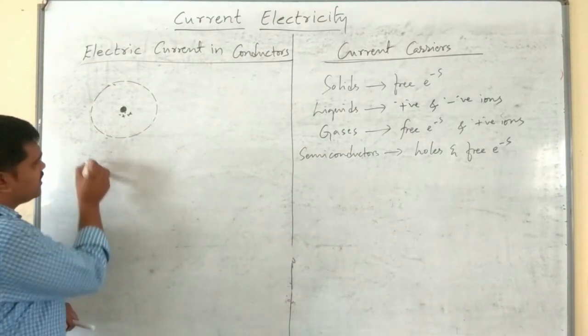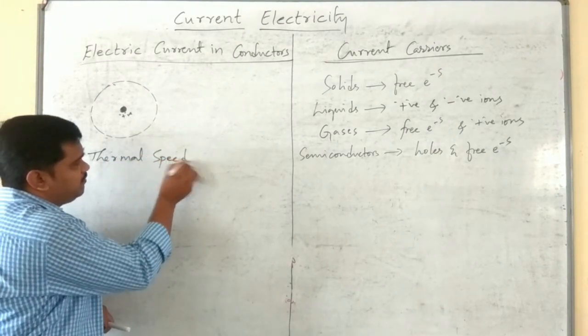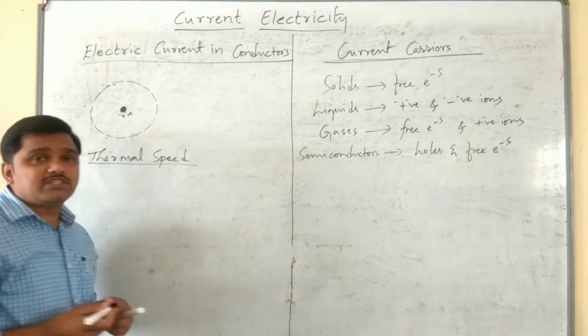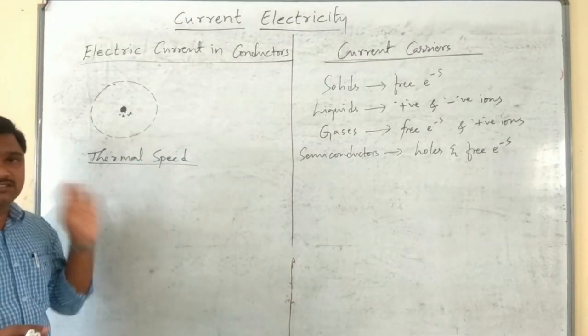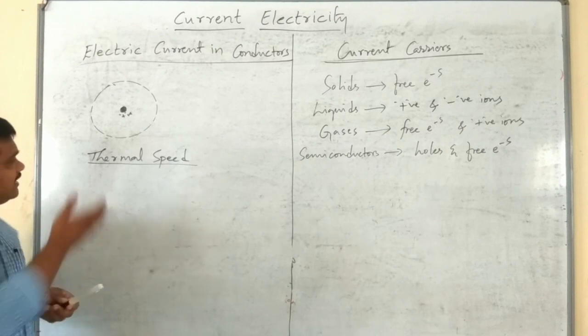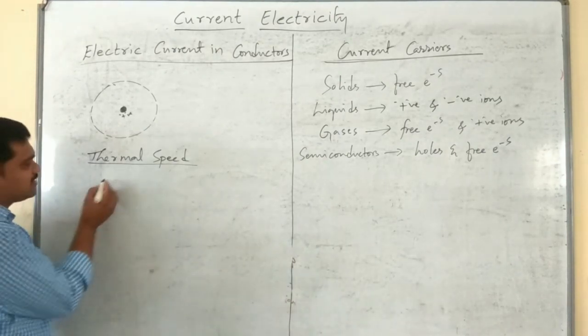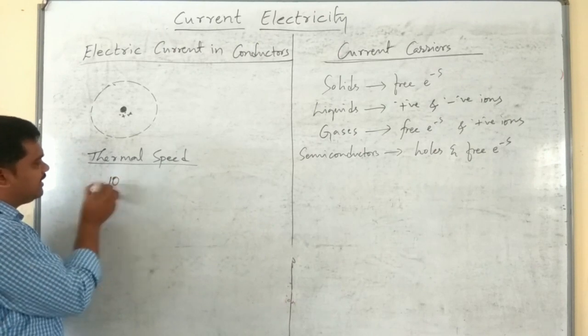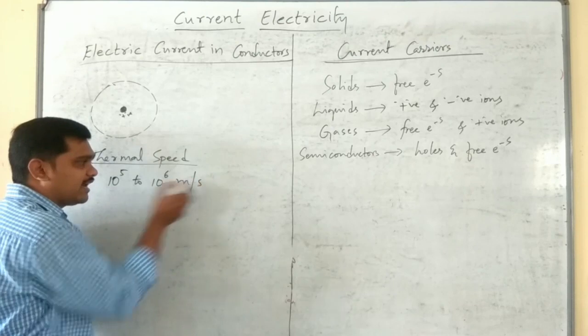Here one concept will arise, thermal speed. The speed acquired by the electrons in the conductors due to thermal energy is said to be thermal speed. Usually at room temperature, the electrons approximately gain 10 power 5 to 10 power 6 meter per second.